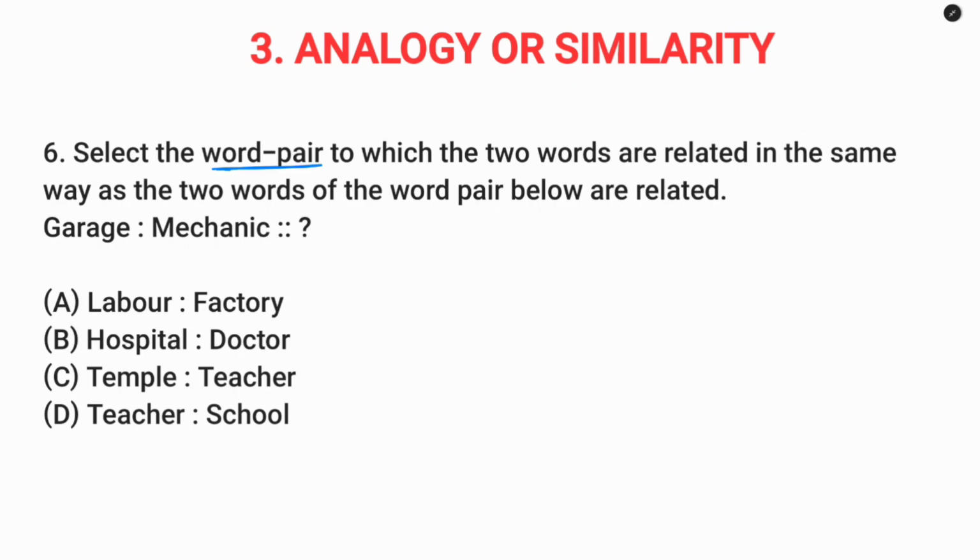Question number 6. We have to select the word pair. So given are garage, mechanic. Mechanic works in garage. So labor works in factory. So this is like this. So this is wrong. Doctor works in hospital. So this is same pattern. So both are work. So option B.